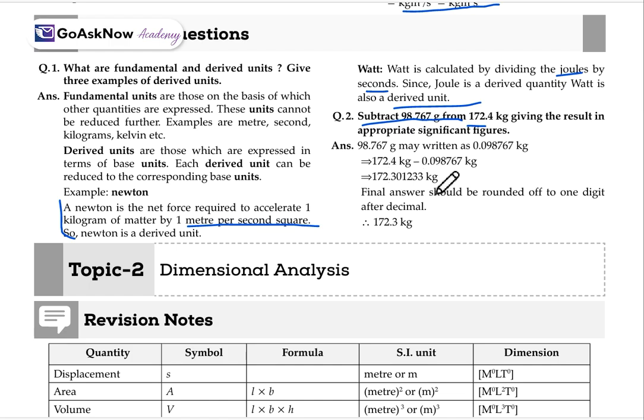After that, you just simply divide it, and after that, you will get some value like this. So the final answer, it's asked to round it off. It will be 173.3 only. Okay. And this will be the rounded value.